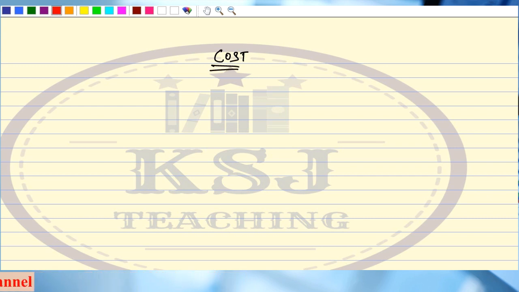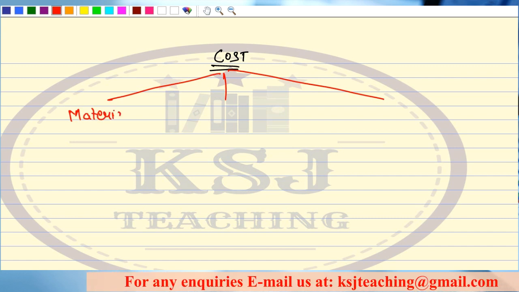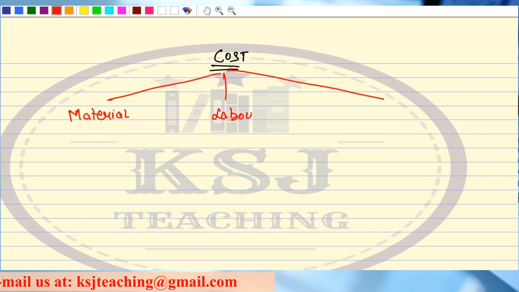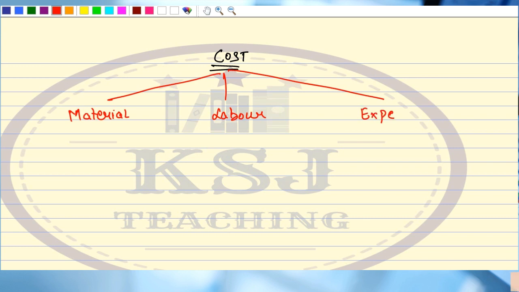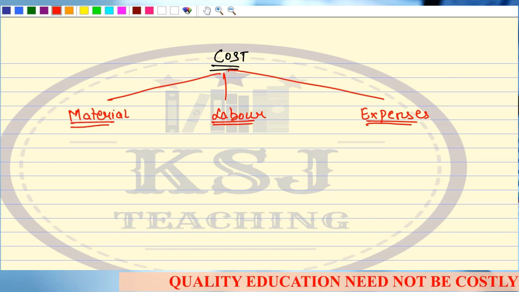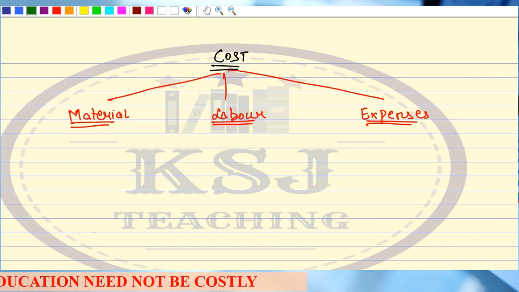Sir, cost is divided here into three parts, right? One is material, the other one is labor, and the third one is expenses. So I'll divide my total cost into three parts. The first part is material, the second part is labor, and the third part is expenses.